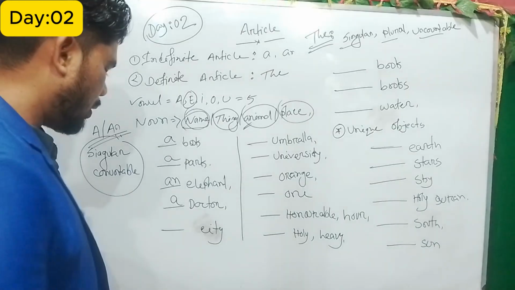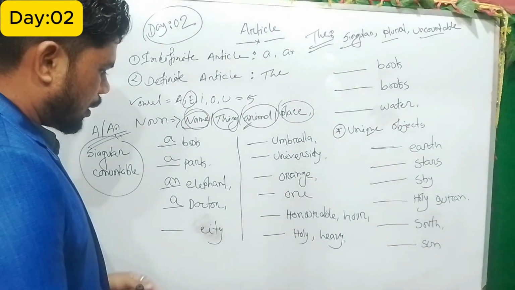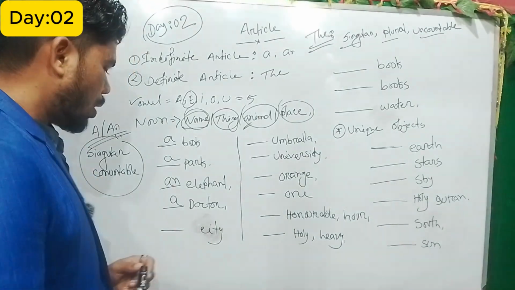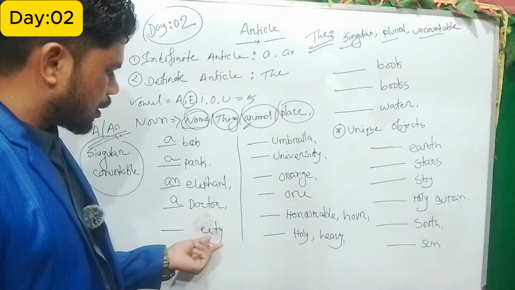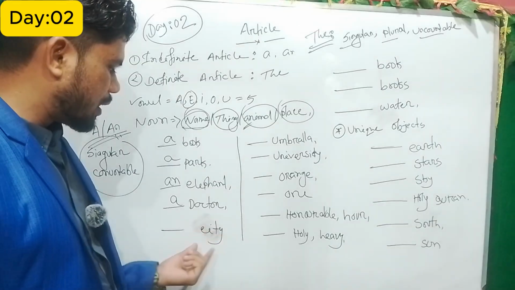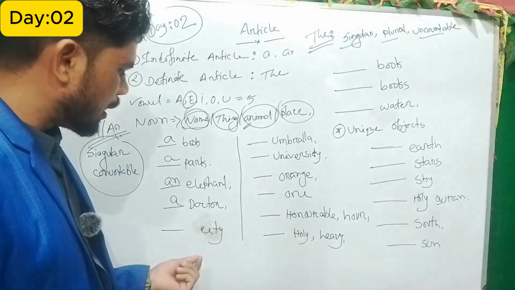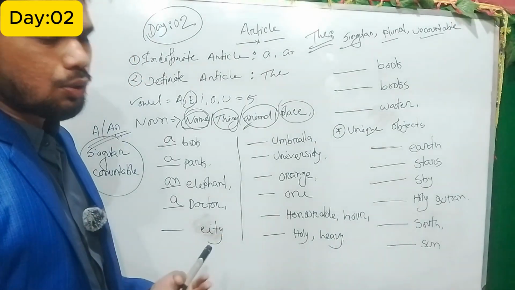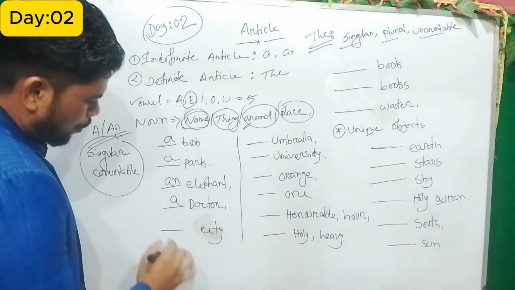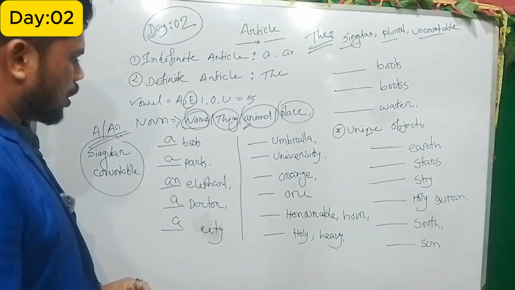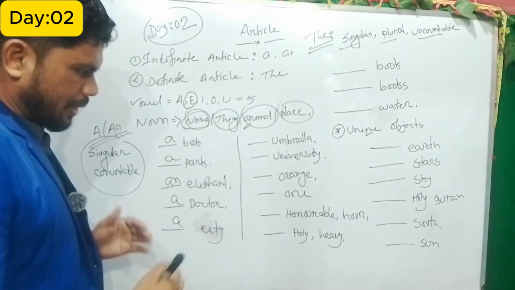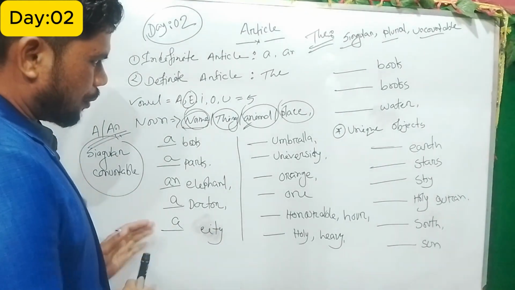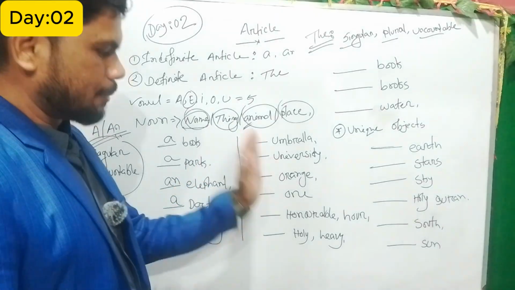a doctor. Okay, so next comes the city. So C, city word starts with the letter C. So C, we know that it's a consonant, so we have to put A. So here I have given you some example, and now move to the next part.